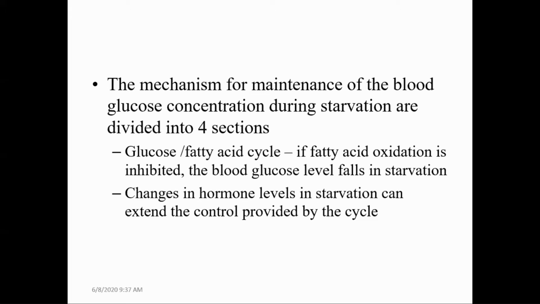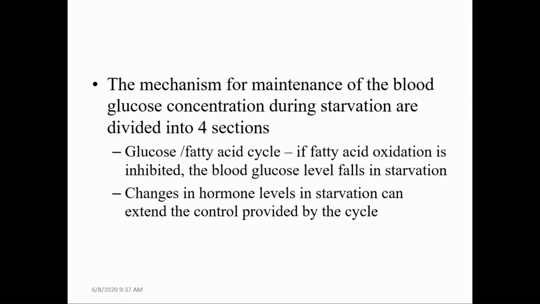tissues get energy. When this glucose decreases, then some of the tissues utilize the fatty acids. These fatty acids, which are stored in adipose tissue, are hydrolyzed and released, and these fatty acids are taken up by the tissues and oxidized to get energy. That is the basis of how energy is maintained. That means first glucose is utilized by all tissues. As soon as this glucose declines, then the body utilizes the fatty acids.